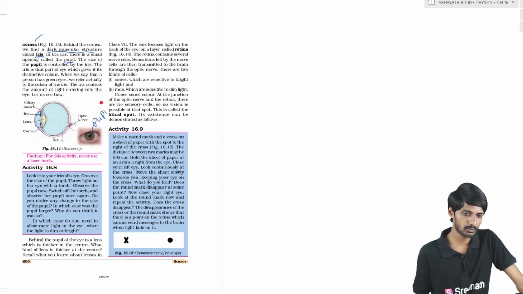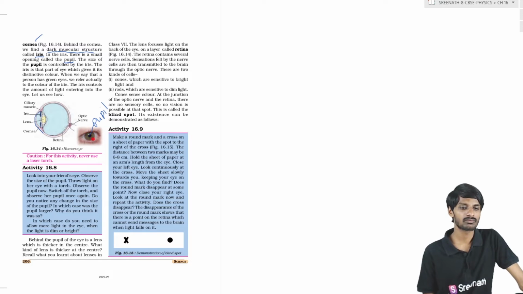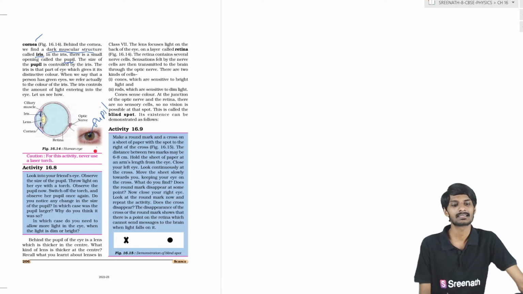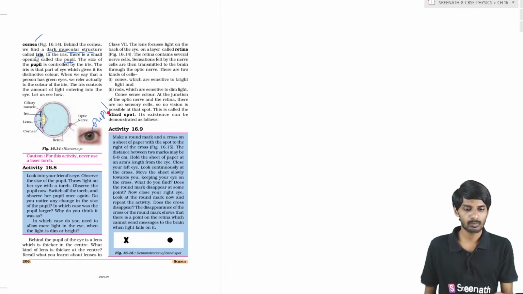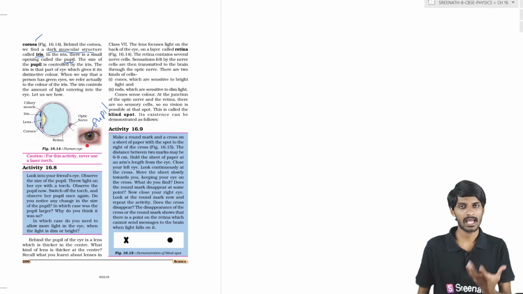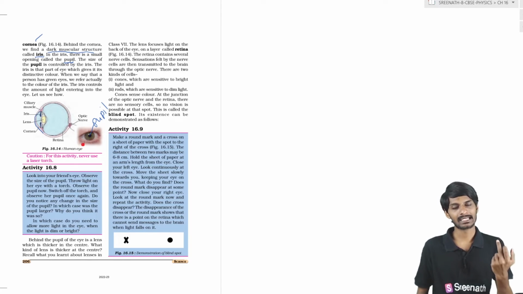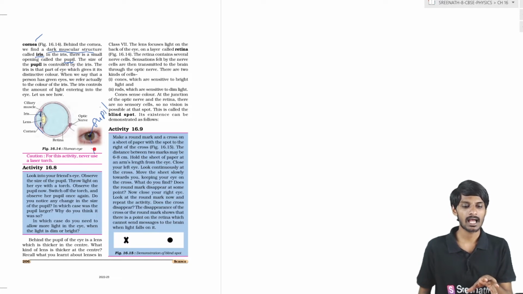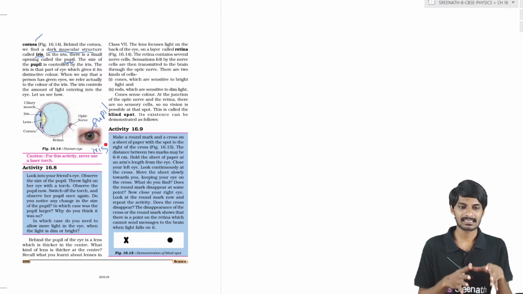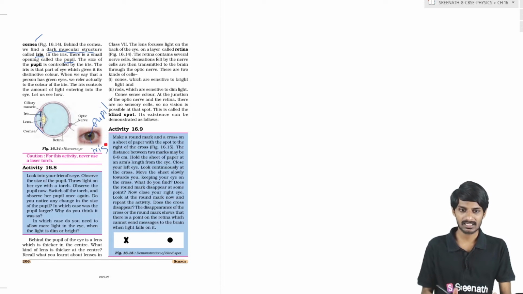What is this, students? The pupil. The black-colored part we call the iris, and the whole eye is covered with the cornea, students. Through the pupil, light enters our eye, students. The amount of light entering the eye is controlled by the iris. So this is the iris, and it has the capacity to adjust the size of the pupil.